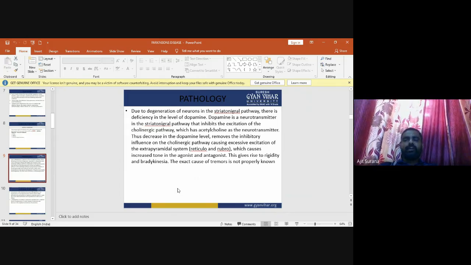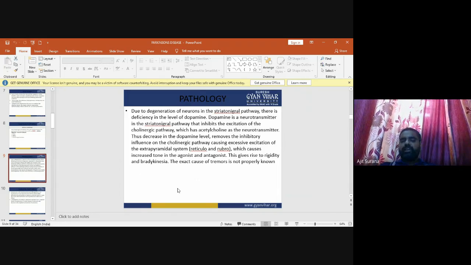Parkinson disease mainly occurs due to the degeneration of the neurons in the nigrostriatal pathway, due to which there is a deficiency in the level of dopamine. Dopamine is a neurotransmitter in the nigrostriatal pathway. It inhibits the excitation of the cholinergic pathway, which has acetylcholine as a neurotransmitter. Thus, there is a decrease in the dopamine level.